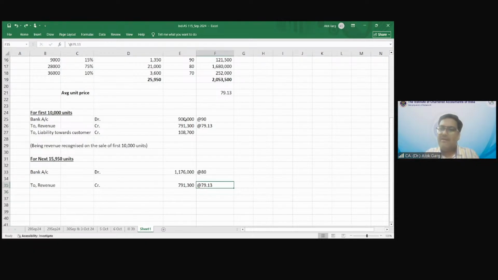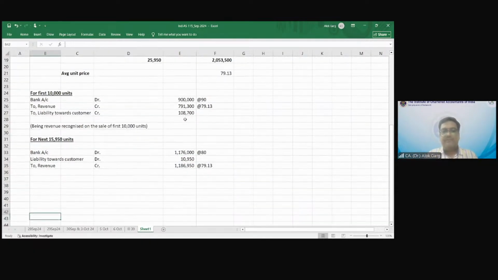Or for example, let's say we'll keep it at 79.13. So what is my revenue? 15,000 multiplied by 79 rupees 13 paise, which is 11,86,950. So then what will be debited? Liability towards customer will be debited. What is the balancing figure? This minus this, 10,950 will be debited. This is the balancing figure.